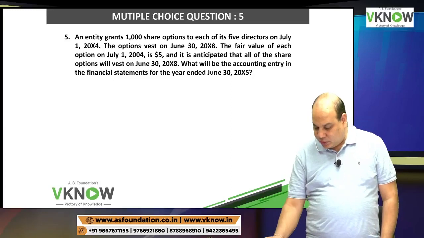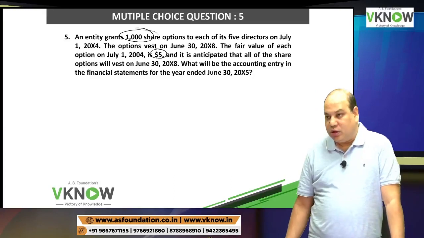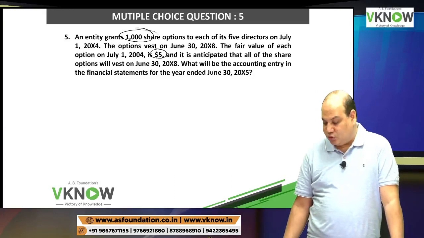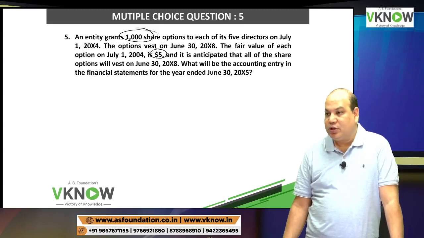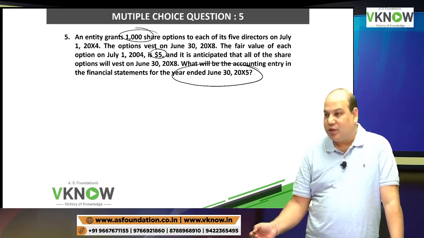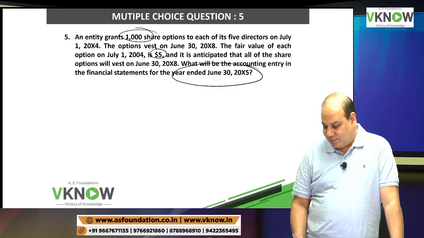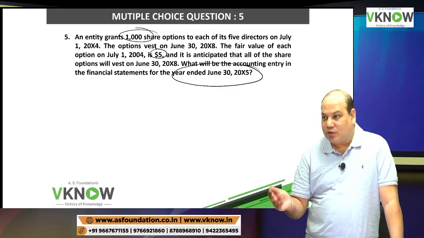So take $5 as the grant date fair value, and it is anticipated that all the share options will vest on 30th June. What will be the accounting entry in the financial statement for the year ended 30th June 2005? First you visualize yourself. Accounting entry with amount. Come on.